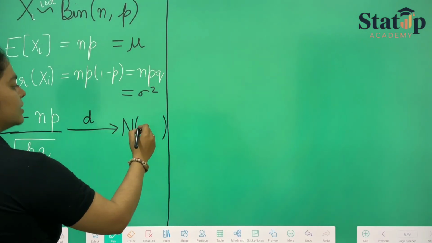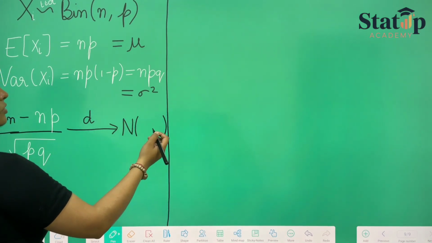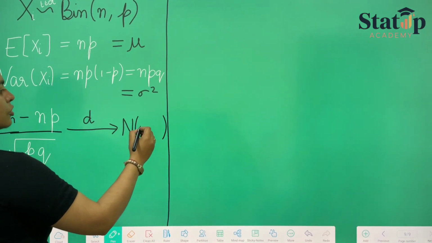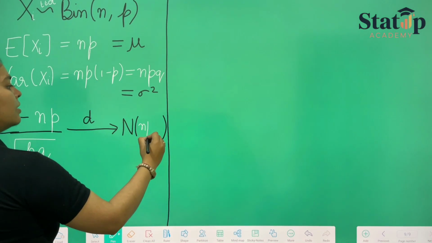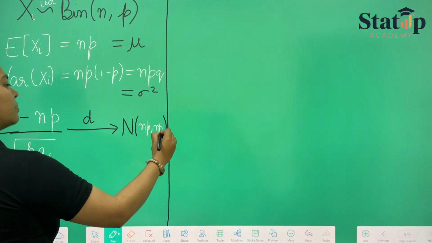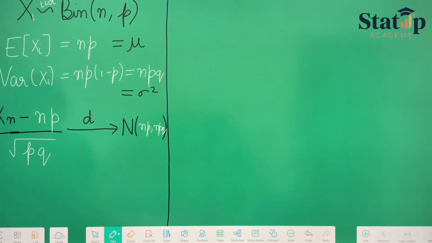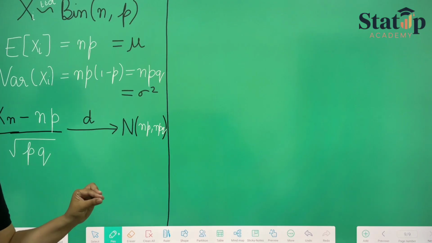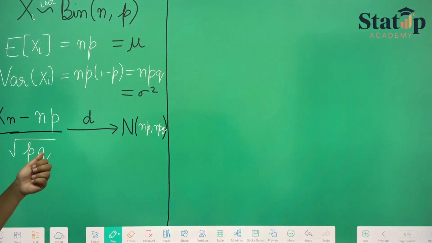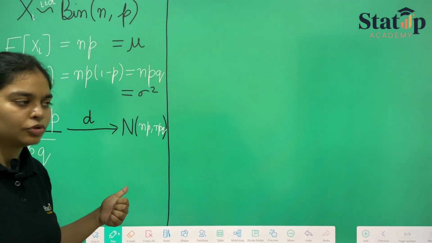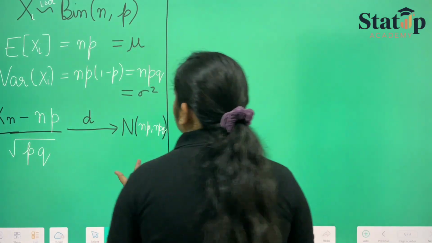And here we can say that it converges to normal distribution with mu np and variance npq. So this is how we denote it in binomial distribution. This is how the binomial distribution converges to normal distribution in distribution or in law, anything you can say.